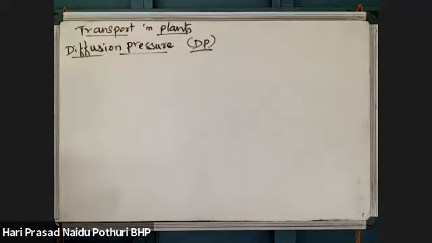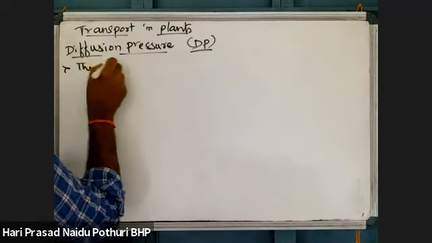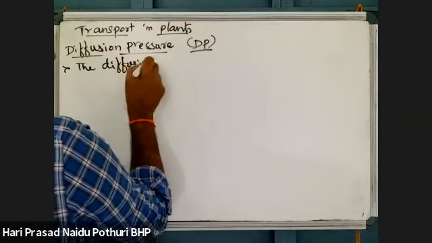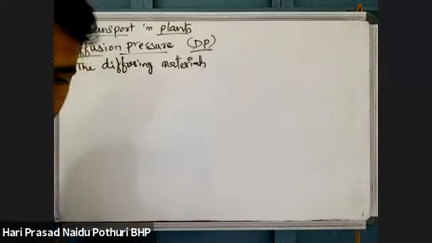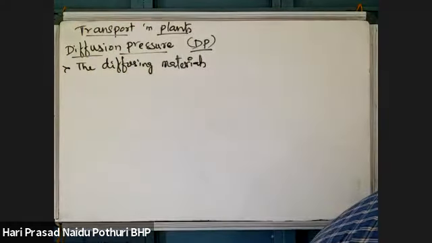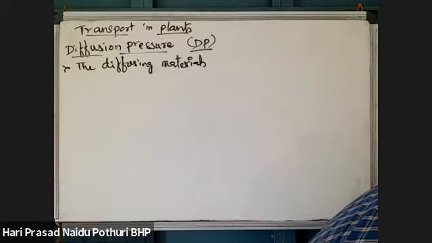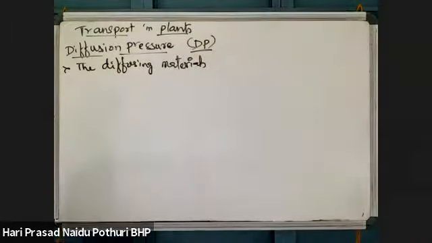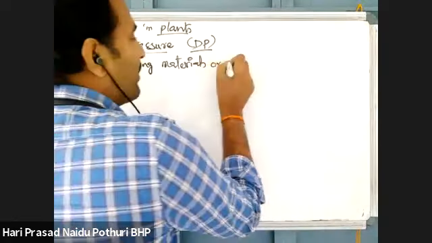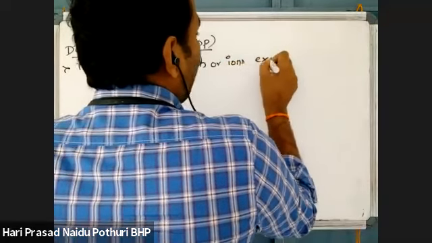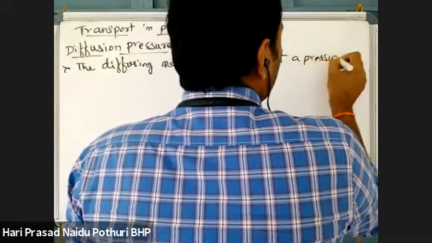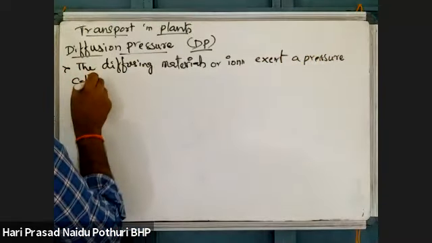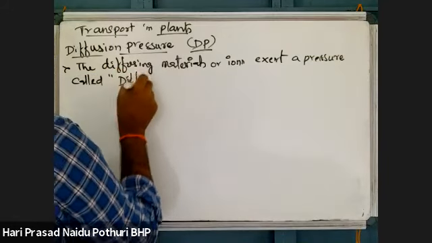What is that called? Diffusion pressure. So the diffusing materials, which are moving from high concentration to low concentration, are ions, and they exert a pressure. That pressure is called diffusion pressure.